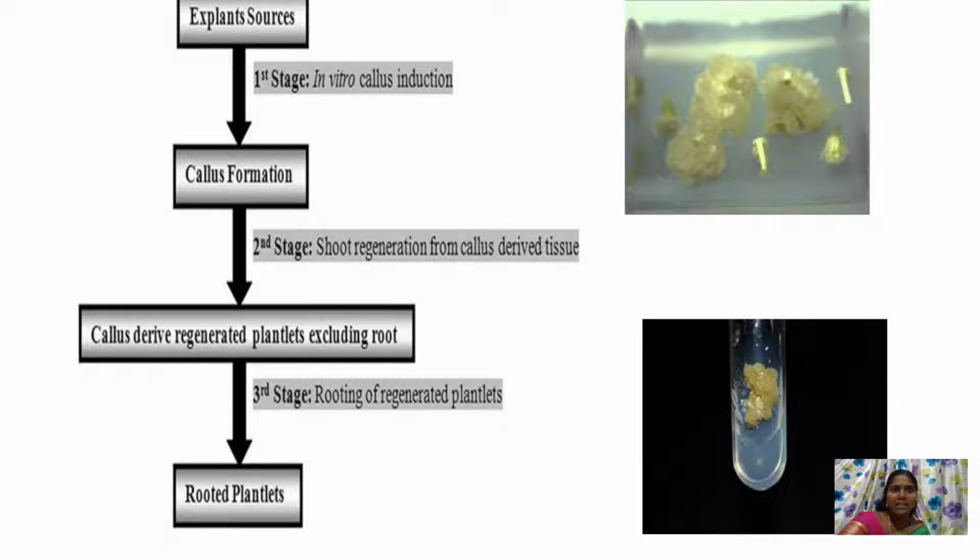In a flow chart, from the explant source, the first stage is in vitro callus induction, the second stage is shoot regeneration from the callus derived tissue, giving regenerated plantlets excluding root, the third stage is rooting of regenerated plantlets, and the last one is completely developed plantlets which are rooted. Again, these are the pictures of callus tissue.